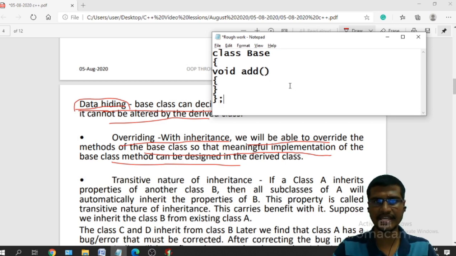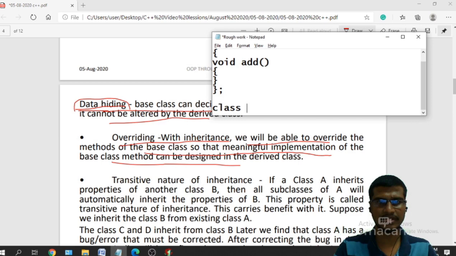So I am deriving a new class. I am deriving a class D. The syntax is there: if I want to derive a class, I have to use this syntax. We will see it in the coming classes.